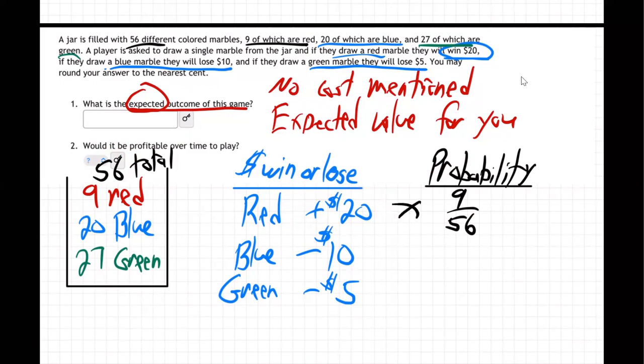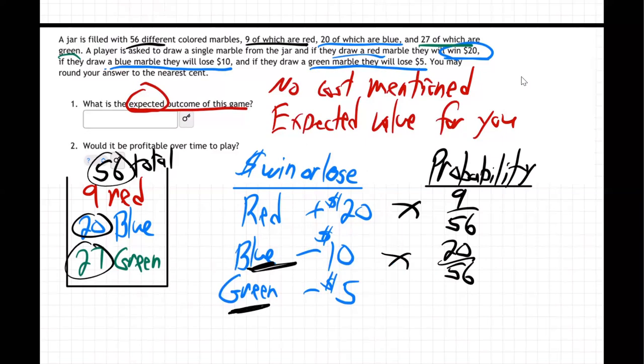Then we're going to multiply that. What's the probability of getting a blue marble? Well, 20 out of 56, right? Because out of the 56 marbles, 20 of them are blue. Multiply that. The probability of getting a green marble is 27 out of 56.